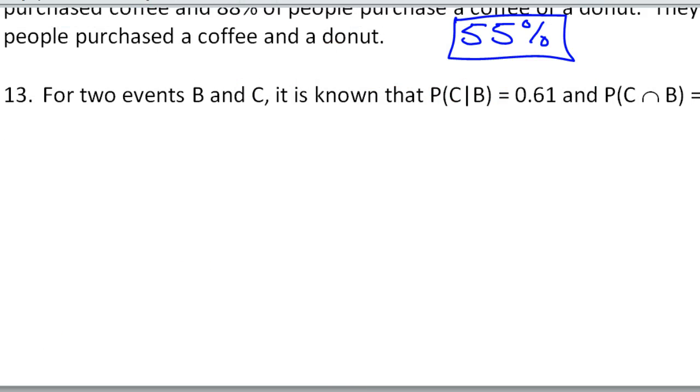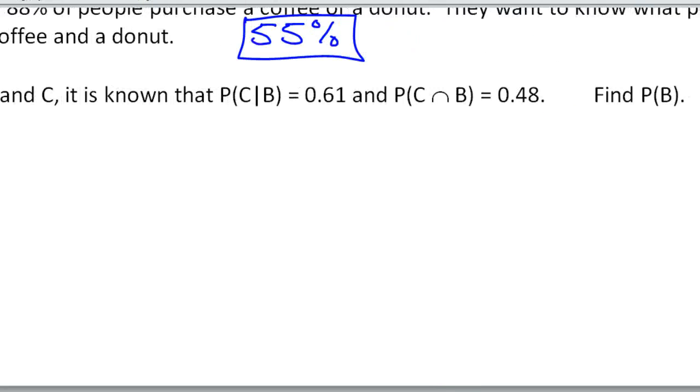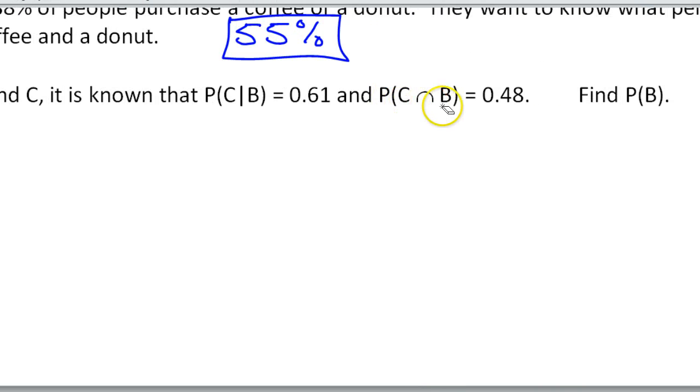Last problem. For two events B and C, it is known that the probability of C given B is 0.61, and the probability of C and B is 0.48. Find the probability of B. Well, they're just giving us all these pure numbers and asking us to find something, so it sounds like a formula to me. Now, what formula involves event and event, and event given event?